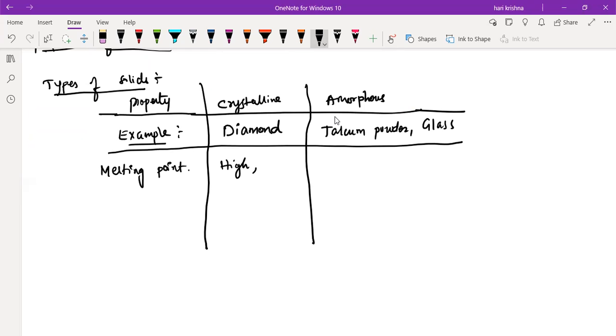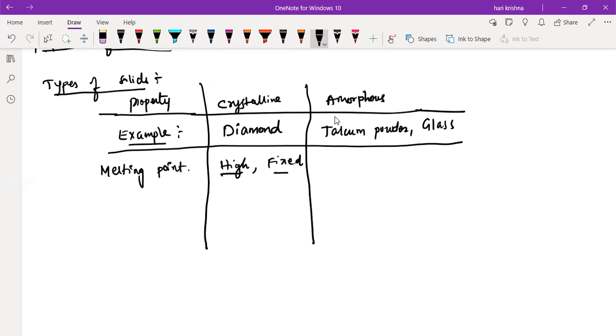And we can say they have a fixed melting point. That means at a particular temperature only they will start to melt. Below that temperature, it will not melt at all, it will remain in the solid state. So the melting point of a crystalline solid will be very high and fixed in nature.